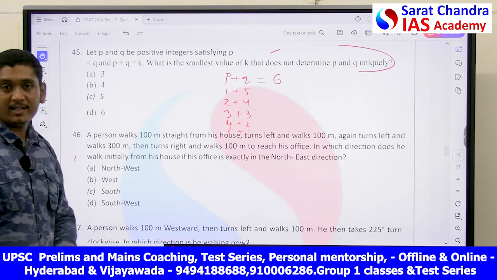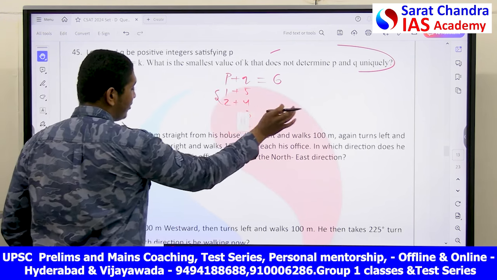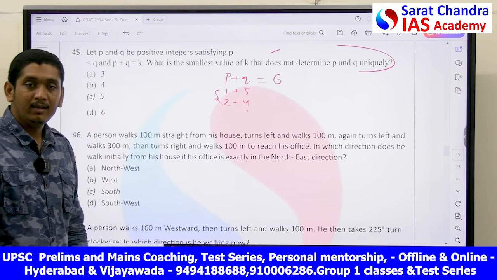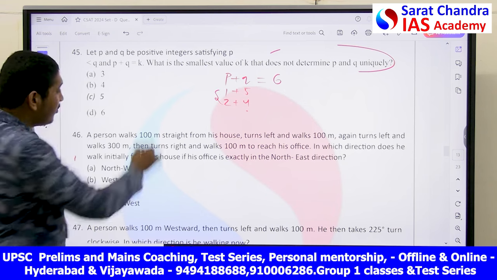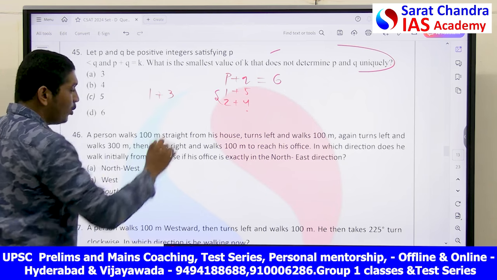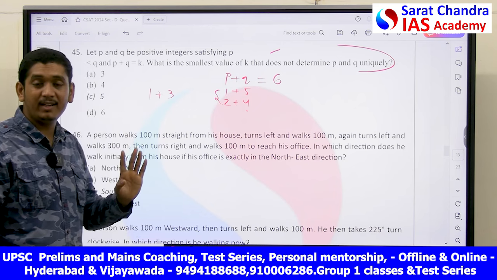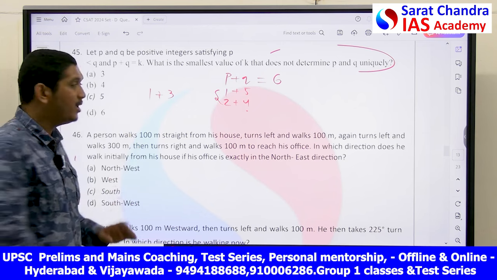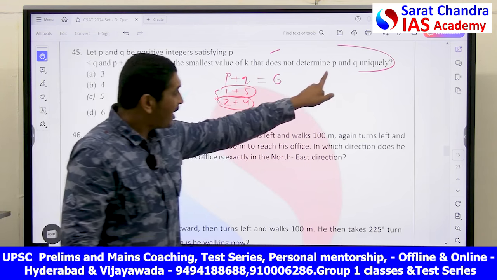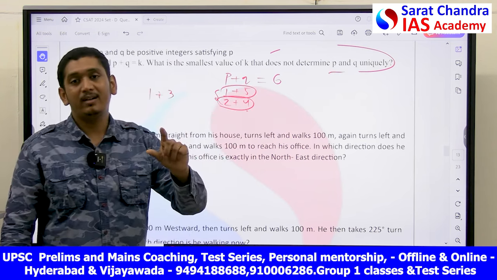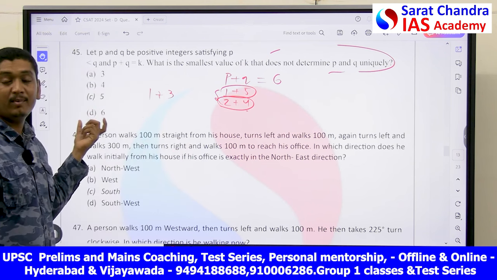P should always be less than Q. Only in 2 cases is P less than Q. For 4, I got only 1 plus 3 because P is less than Q. But in this case, I have 2 possibilities, so the unique nature that was possible for the previous options is not available for 6.